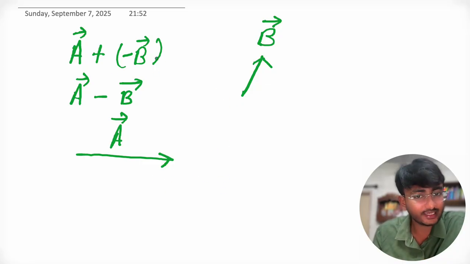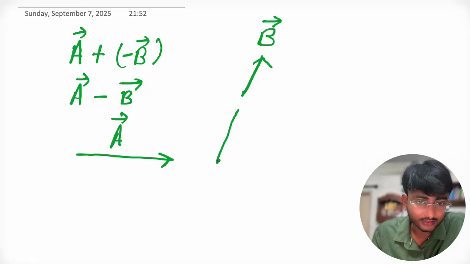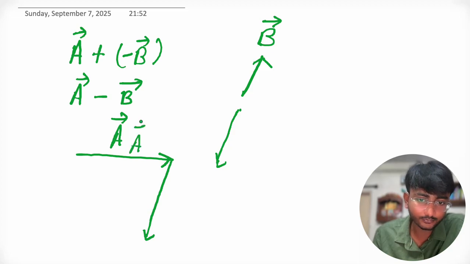A minus b is a plus minus b. So if b has this direction, then minus b has this direction, right? Now shift this parallelly, so it looks like this. This is a and this is minus b.